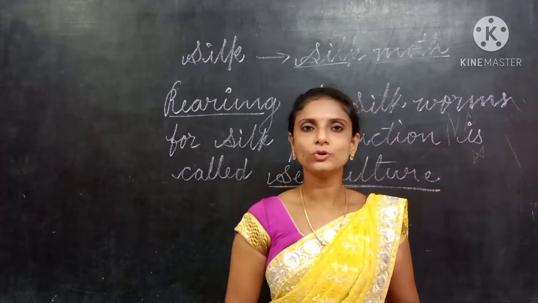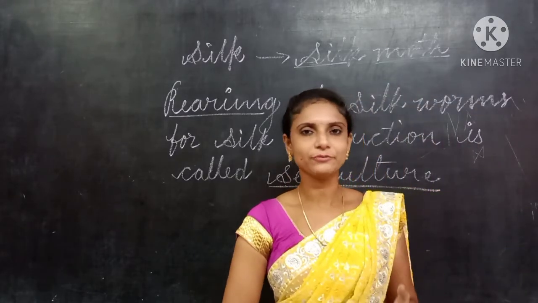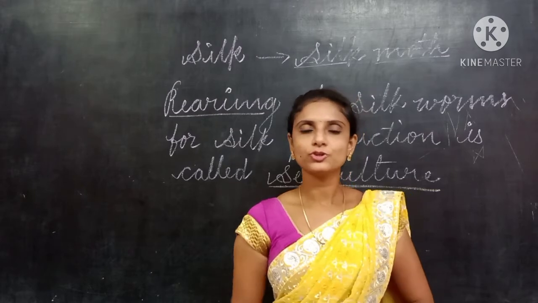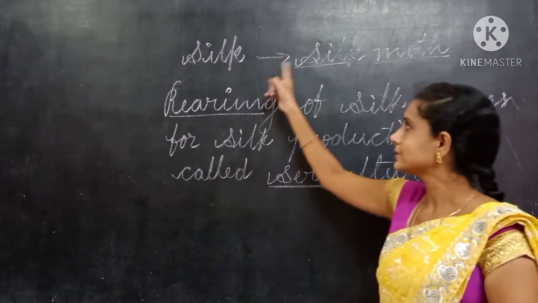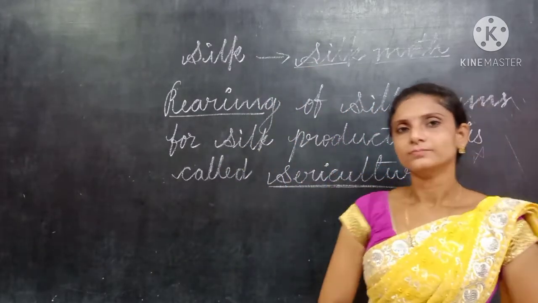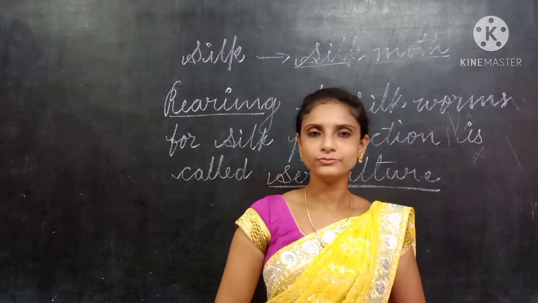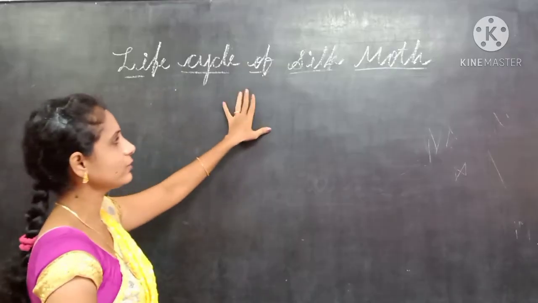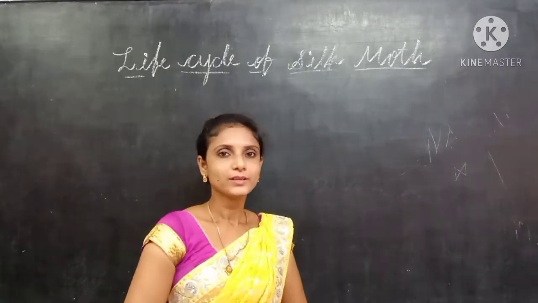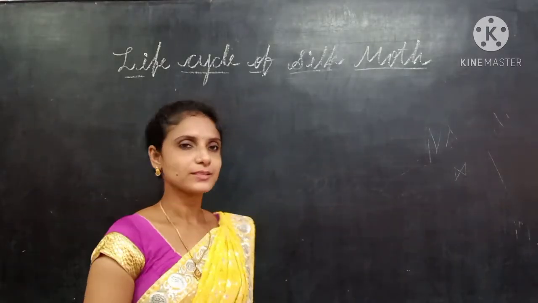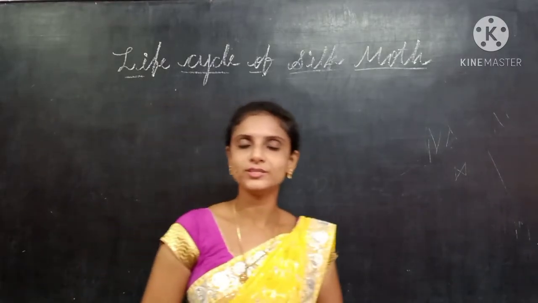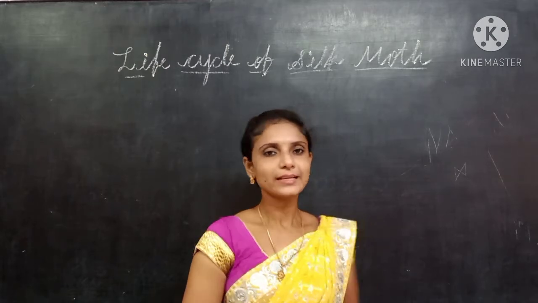To know the process of making silk from the silk moths, we should know about the life cycle of the silkworm. Like a butterfly, the silk moth also has 4 stages in its life cycle.